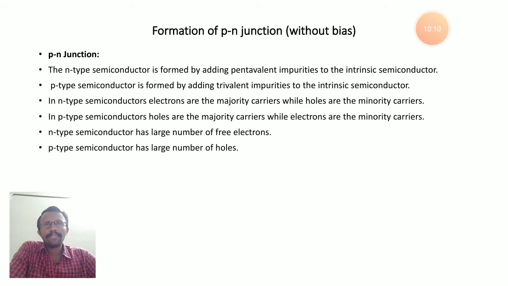So in n-type material, the majority charge carriers are electrons and the minority charge carriers are holes. Okay, that's about n-type semiconductor. Next we will see p-type semiconductor. Suppose we are adding trivalent impurity to the intrinsic semiconductor. For trivalent impurity, we consider boron as an example.